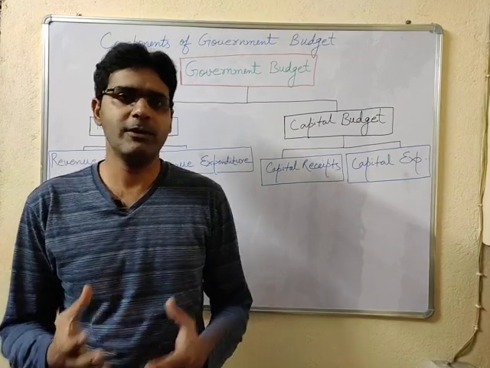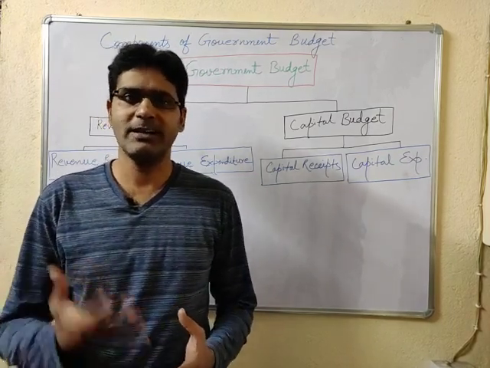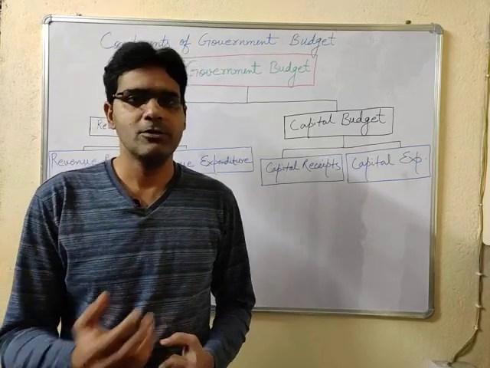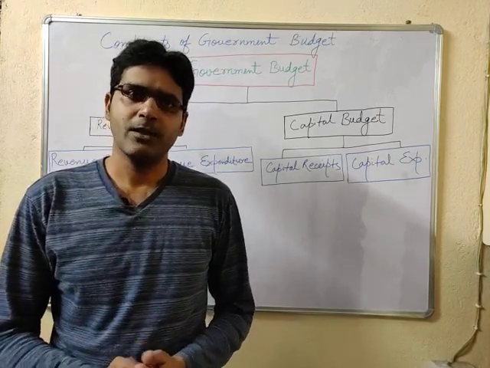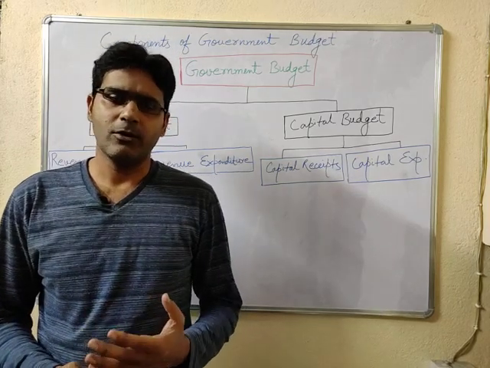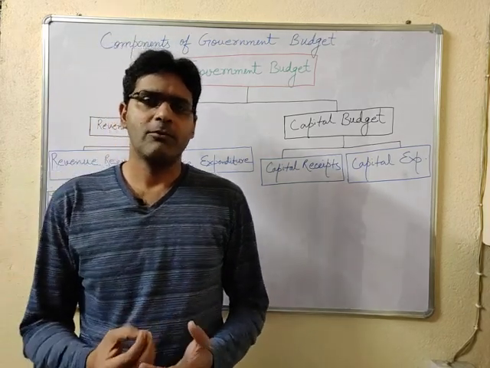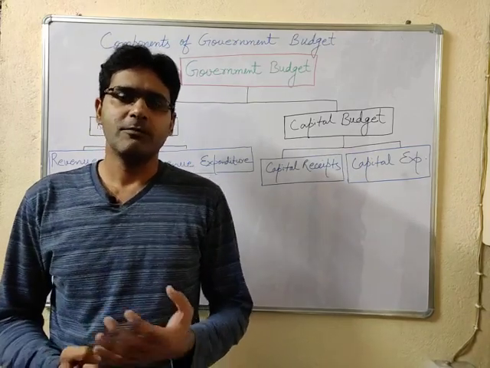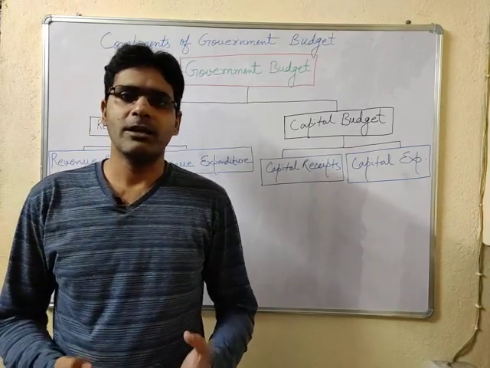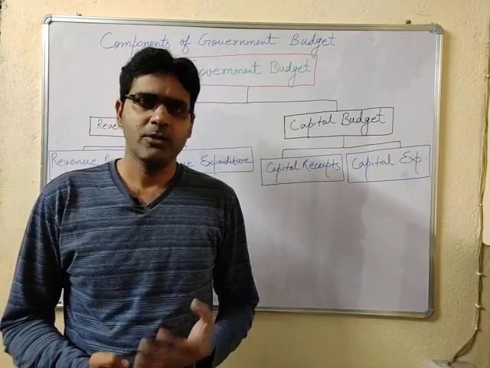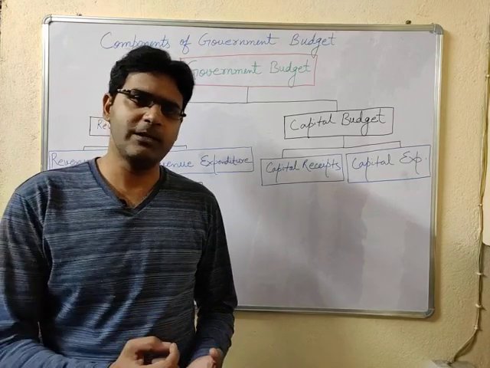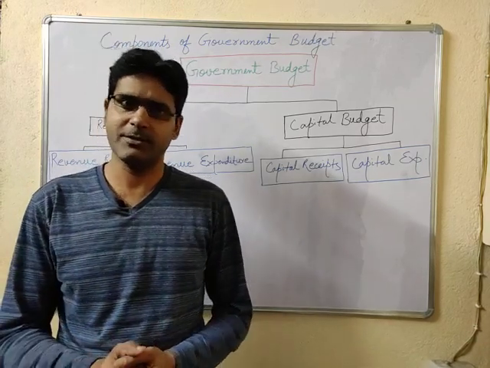First is the revenue account, which is called the revenue budget, and second one is the capital account, which is called the capital budget. When we talk about the revenue budget, it means all those receipts and expenditure which are related with the current financial year only. So it has two components, expenditure as well as receipts.